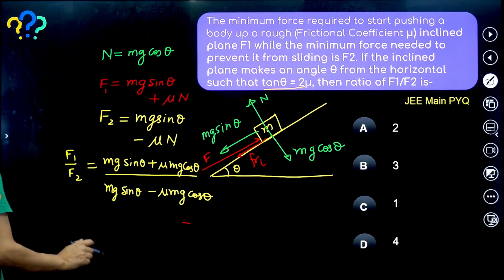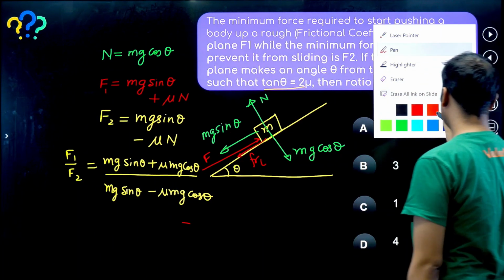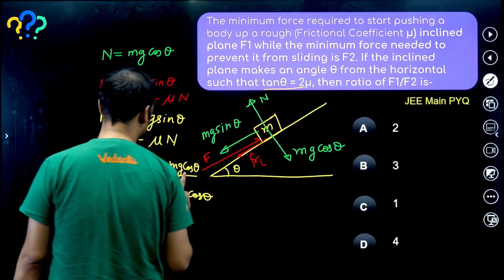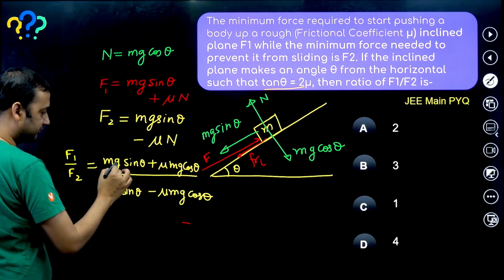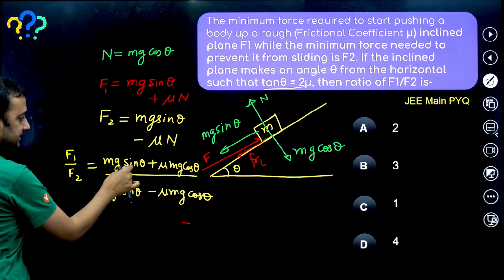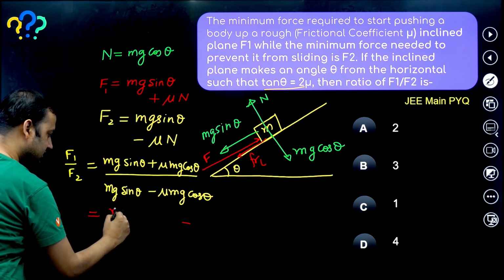Now think carefully what I am saying. I am taking cos theta common from numerator and denominator. If you take cos theta common from above, sin by cos will become tan theta.